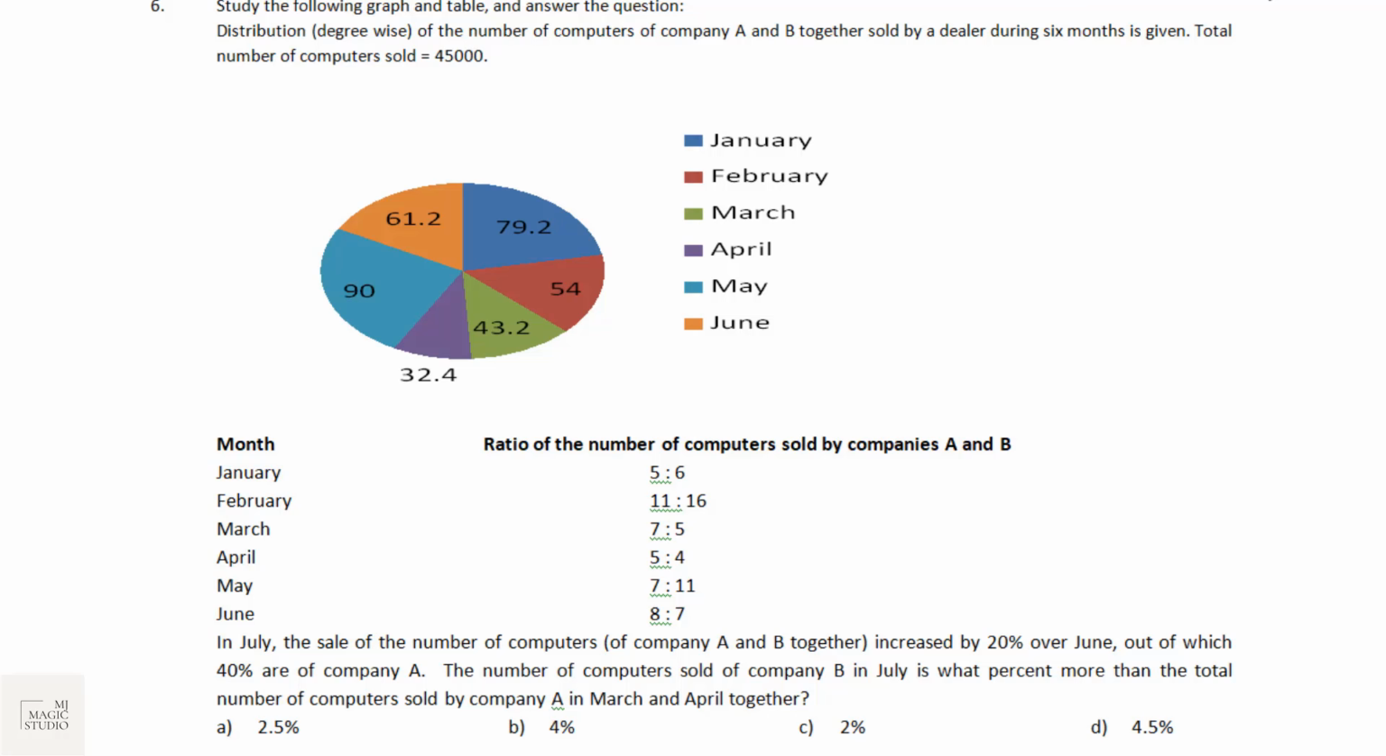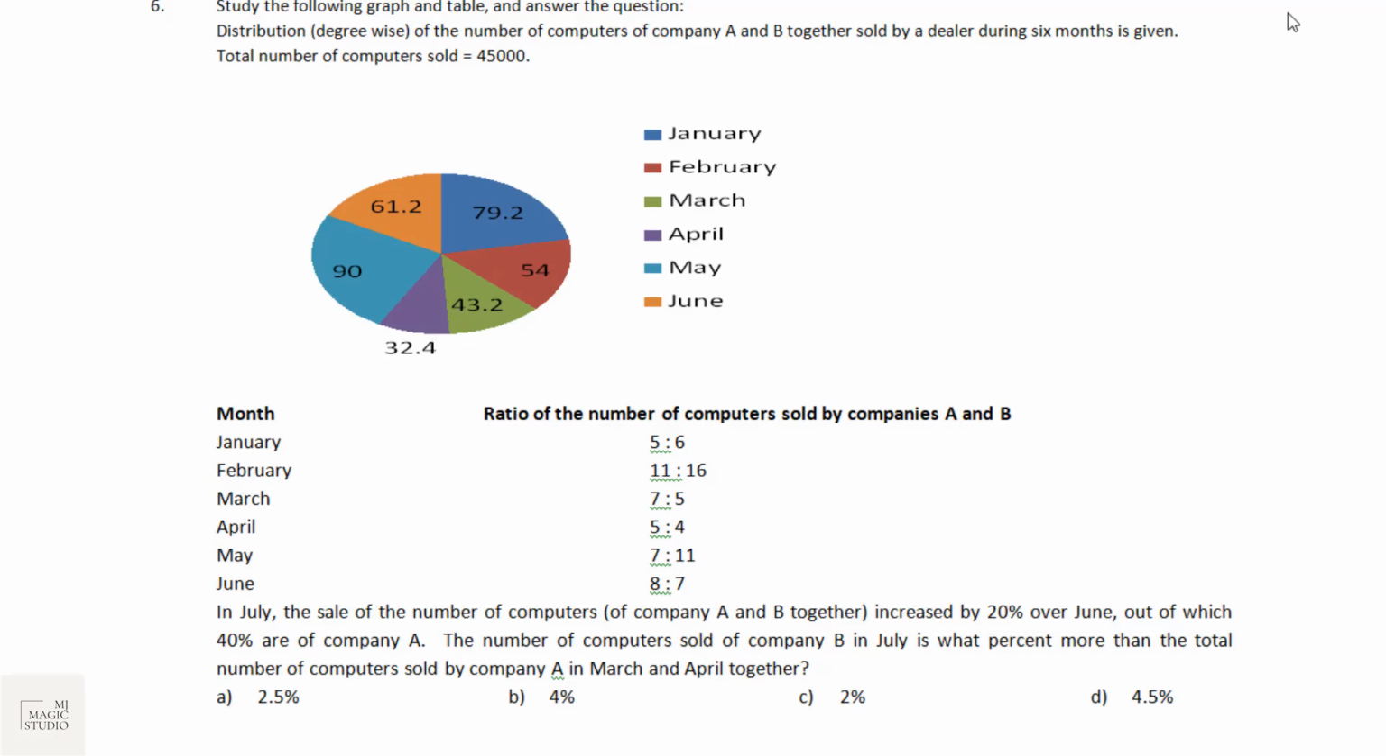Next, bucket number 6, again from data interpretation. This time a pie chart and a table are given. Read the data in both, connect the data in both and answer the question asked. Get your on-screen calculator ready and then do these calculations. Distribution degree wise, that means these values are given in degrees. The total of all these degrees should be 360.